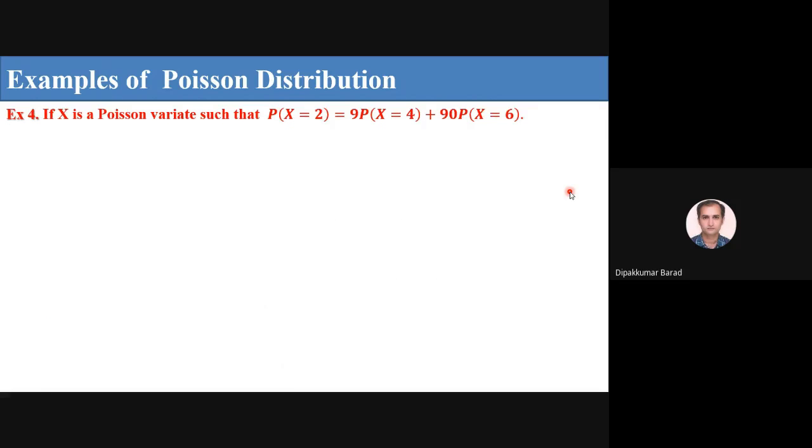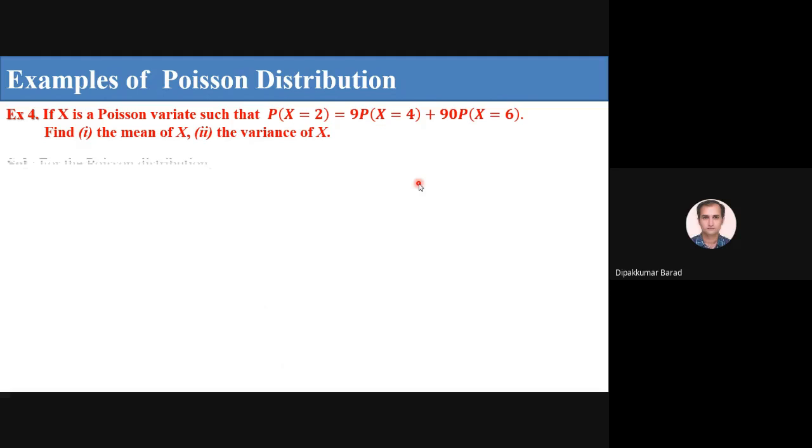so now the fourth example. If x is a Poisson variate such that P of x equal to 2 equals 9 into P of x equal to 4 plus 90 into P of x equal to 6. So we have been given this in terms of equations. Find the mean of x. Now the mean of x for a Poisson distribution means lambda. Variance of x is also lambda. So we have to find lambda by using this relation.